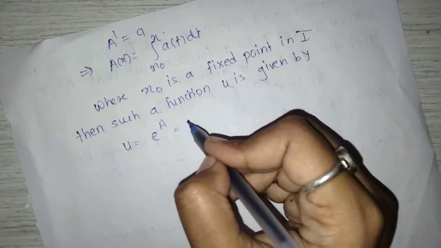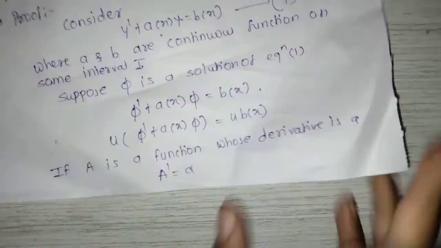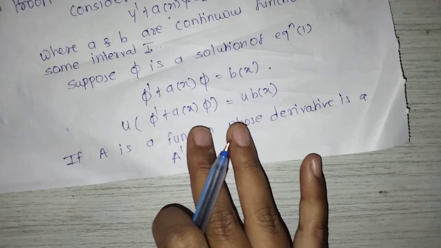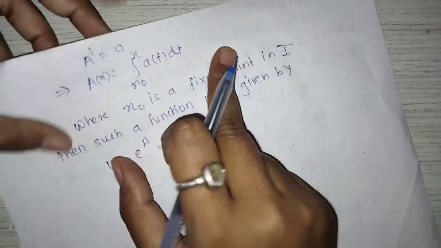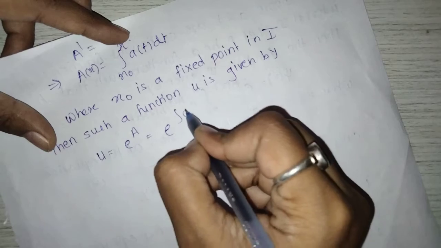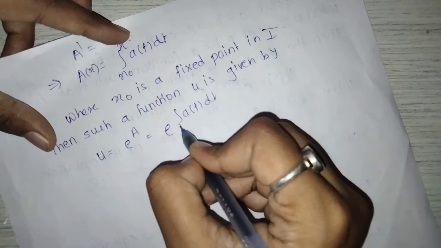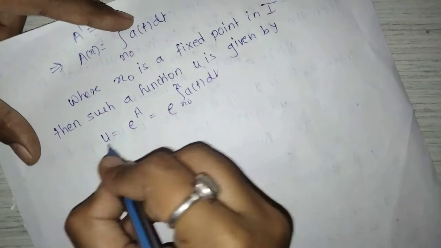Now you can understand why we multiplied u on both sides of this equation: you treat it as an integrating factor, because A is nothing but the integration of a of x dx. So e raised to integration of a of t dt, take limits x naught to x. Now u is equal to e raised to A.